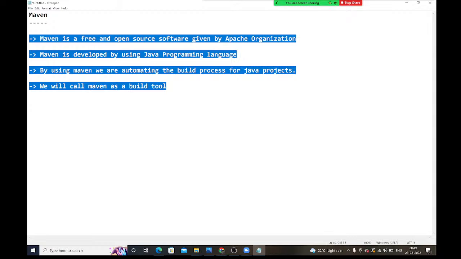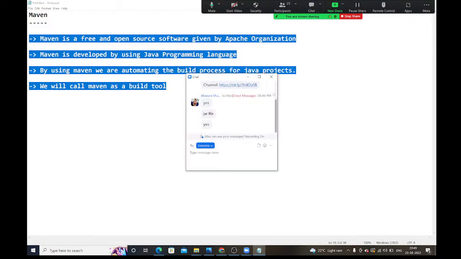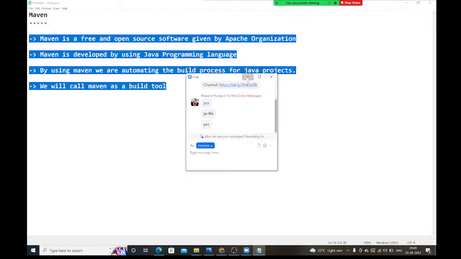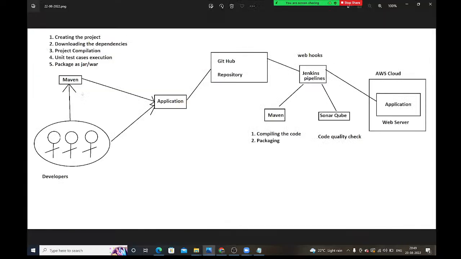By using Maven, what can we do? See, guys, observe carefully here in this diagram. By using Maven, what can we do? We can create the initial project. By using Maven, we can create the project folder structure.